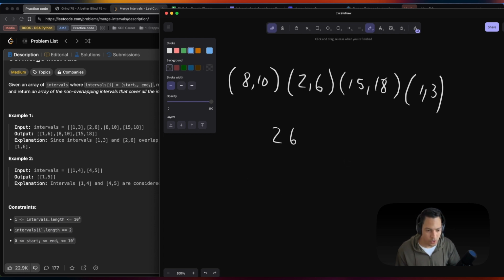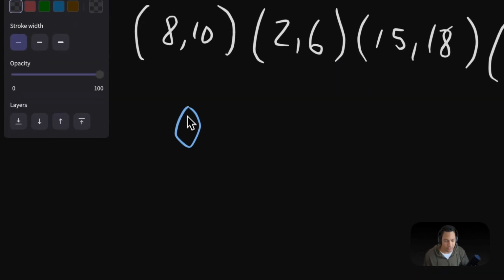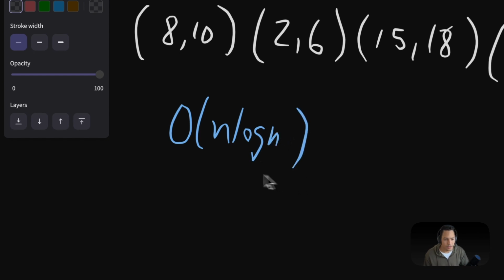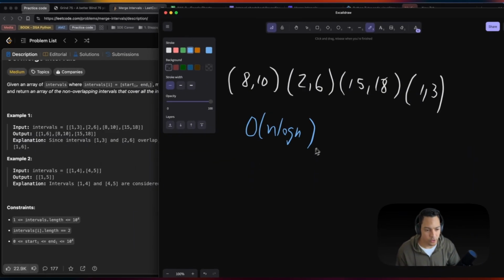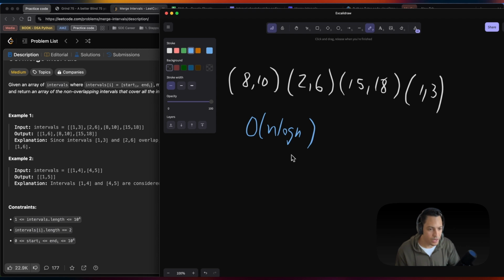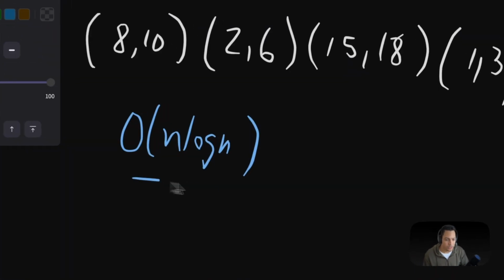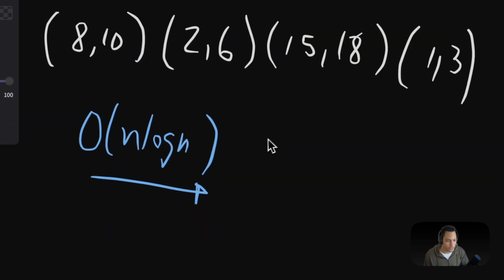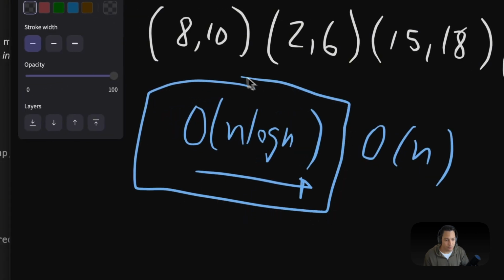So sorting, we're using Python, but pretty much in any language these sorting algorithms are n log n, so that's going to be basically our greatest time complexity so far. And hopefully if we sort everything, we can go over the array now in linear time and keep everything under this running time, right?